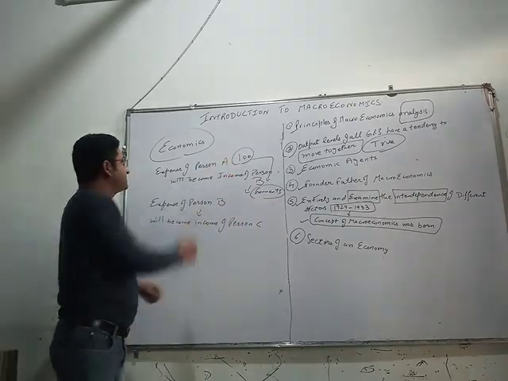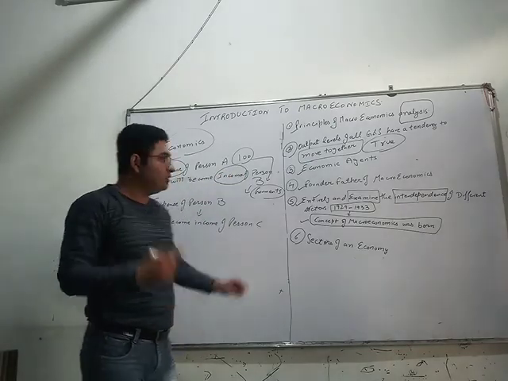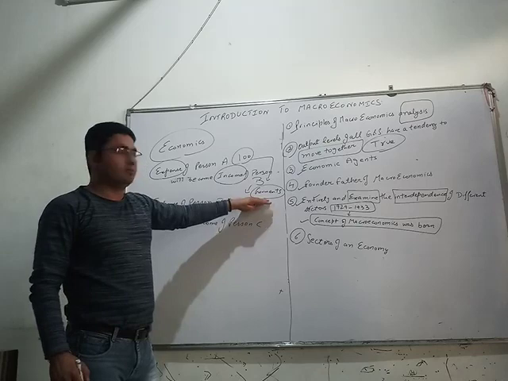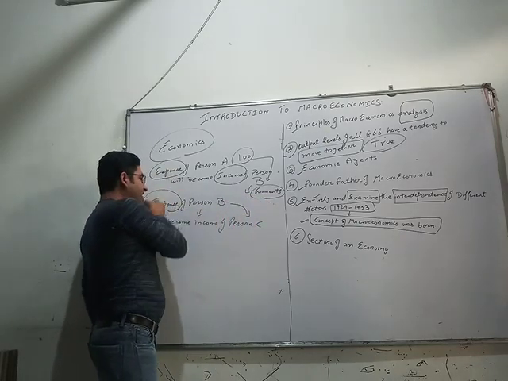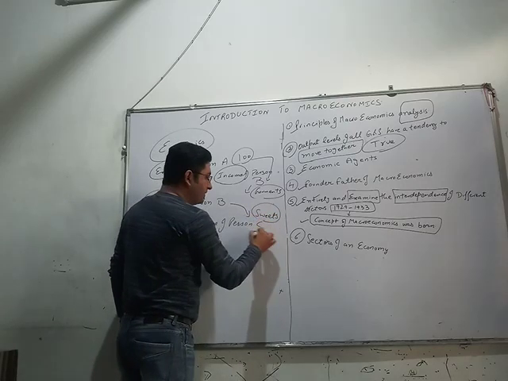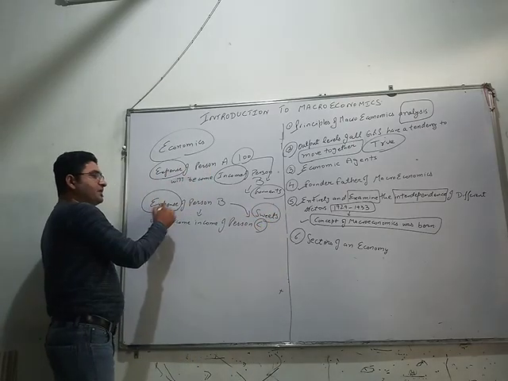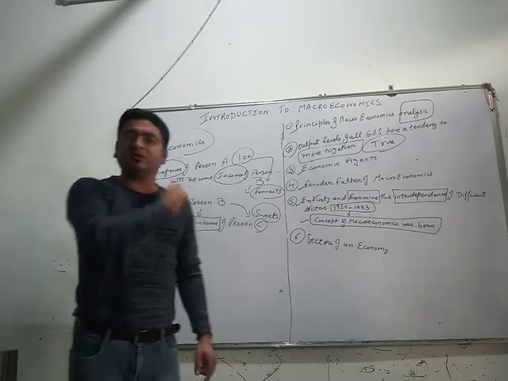So my expense will become his income. Now the income of person B, he will make an expense and buy sweets from person C. Now the expense of person B has become the income of person C.